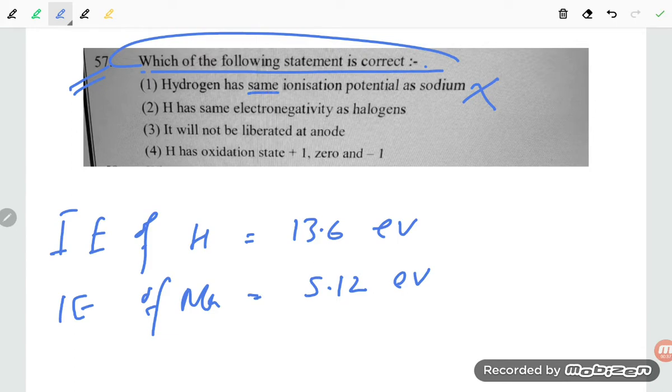Hydrogen has the same electronegativity as halogen. This is also wrong, students. Hydrogen is electropositive and halogen is electronegative. That much, not the same, is there.